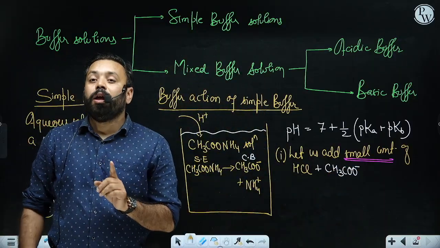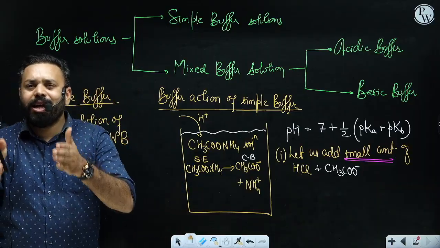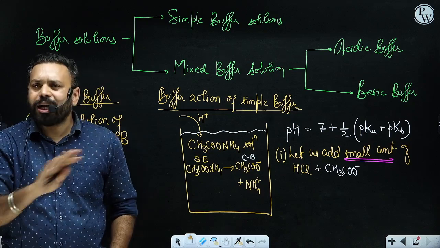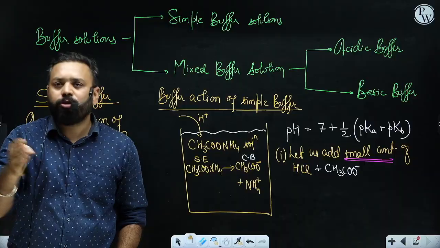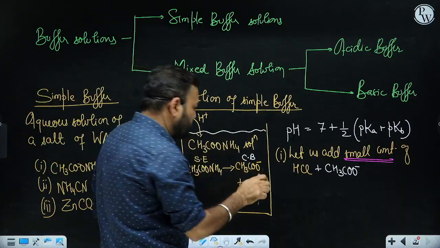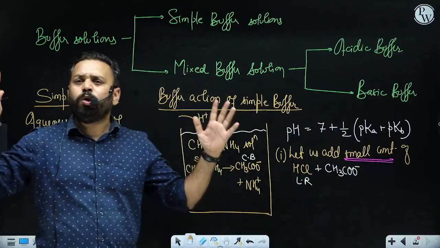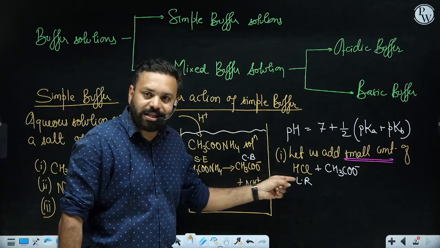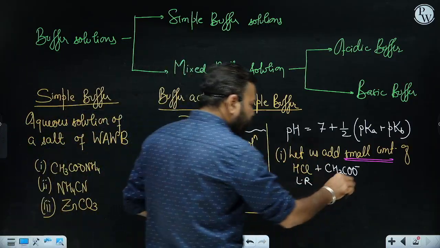Please note, if you are going to memorize that acid will react with acetate ion, most of the time you are going to forget all those concepts, right? Just remember like this: acid will look for a base. Now HCl added from outside is very small, so this is definitely the limiting reactant, and we have a large amount of acetate ion, so acetate ion is the excess reactant. Now this acid reacts with the acetate ion and it is going to form